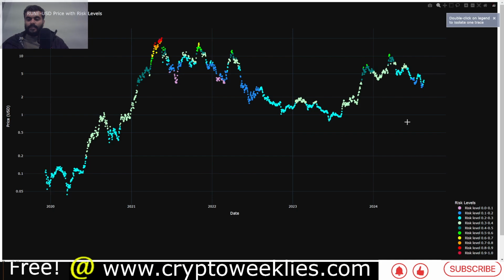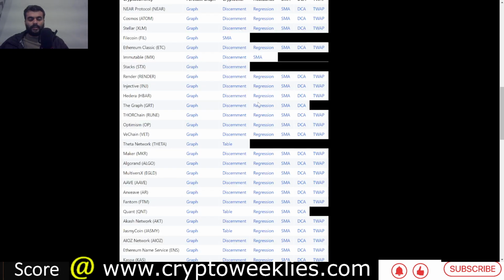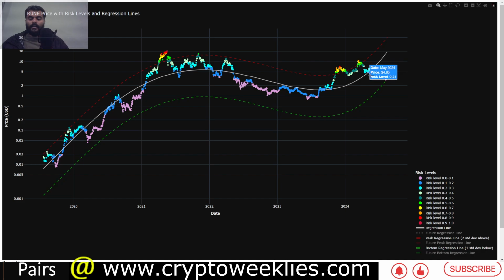The second best time is in this blue territory between 0.1 and 0.2 risk, and the best time per this analysis for any short term rallies is between 0 and 0.1 risk level. Again, you can find that in the middle of the bear market when there is a high likelihood of mean reversion. So this is the shorter term accumulation strategy.